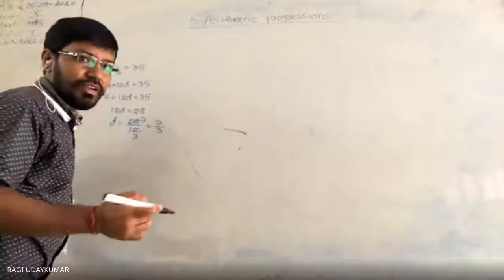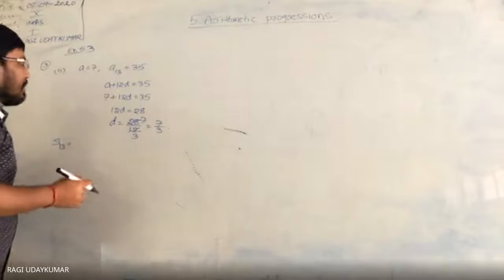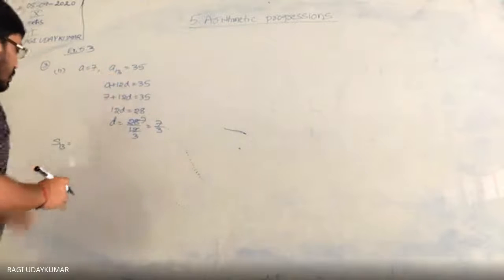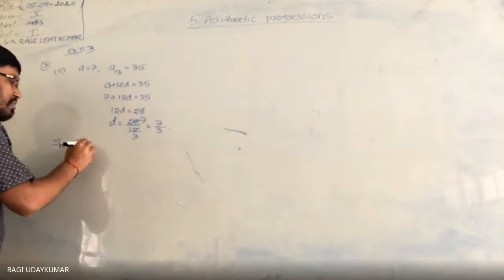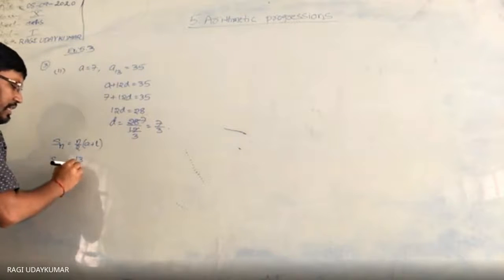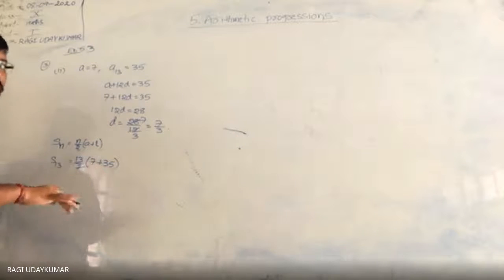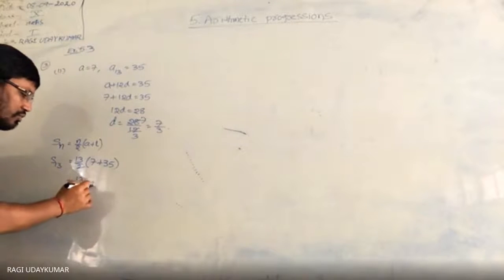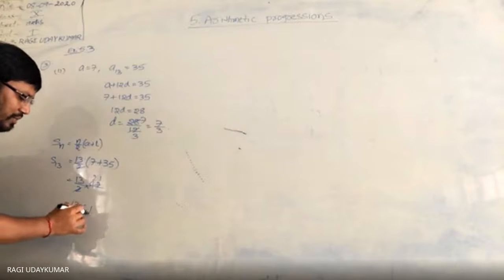And it asks you to find S13. Whenever you find S13, it's simple. Here 13 is already given; this is the last term, the 13th term. So take the Sn formula: Sn is equal to n by 2 of A plus L. Here n is 13, so S13 is 13 by 2 into 7 plus 35. Add 35 to 7, you get 42. So it is equal to 13 by 2 into 42. 2 21s are 42, so 13 into 21, multiplied.